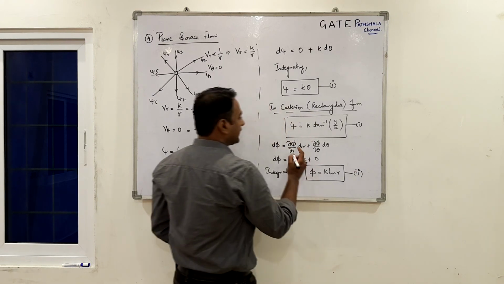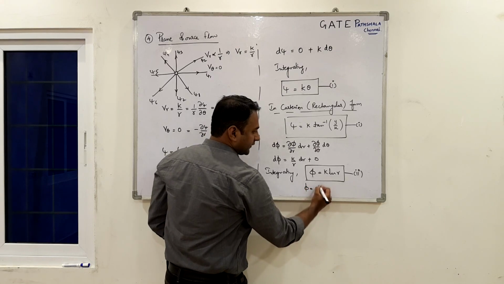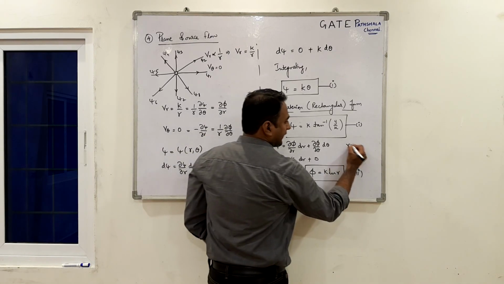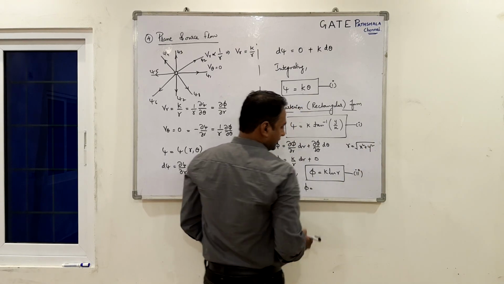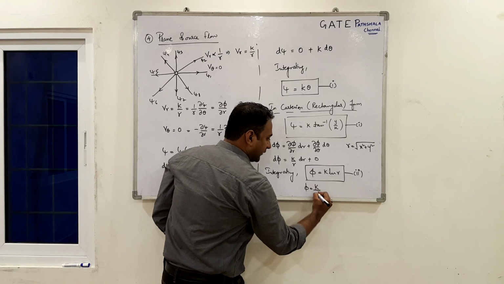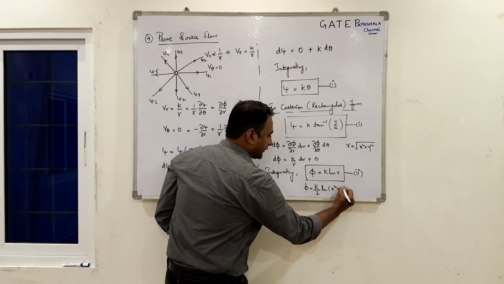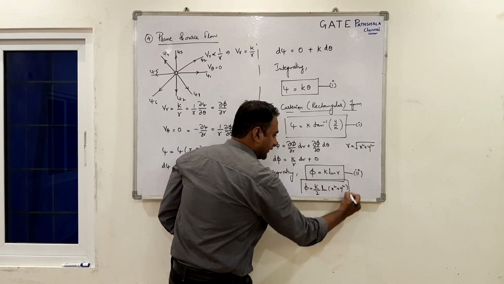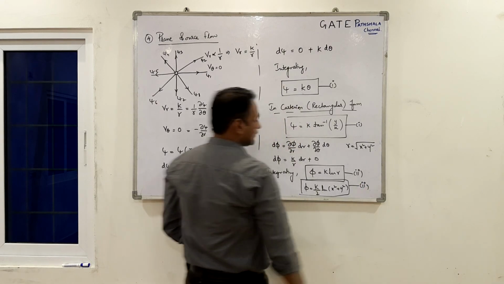If we write in Cartesian form, phi can be written as k, r can be written as under root of x square plus y square. If I substitute in this, I get k by 2 ln of x square plus y square as our final expression. You can say either this is equation 2 or that is equation 2.